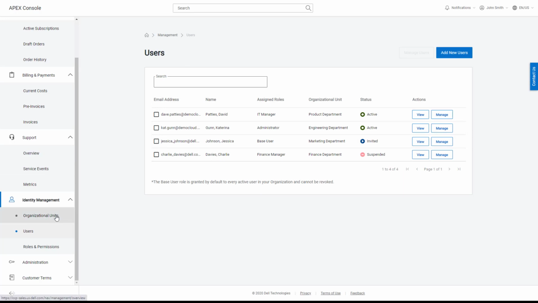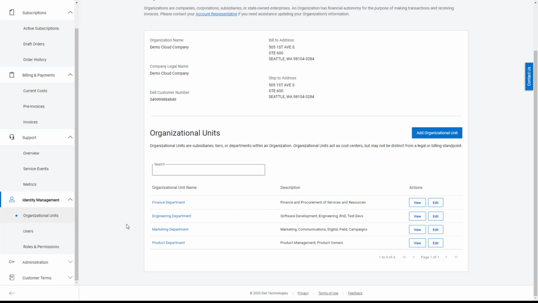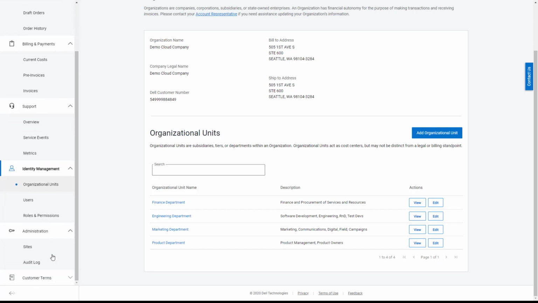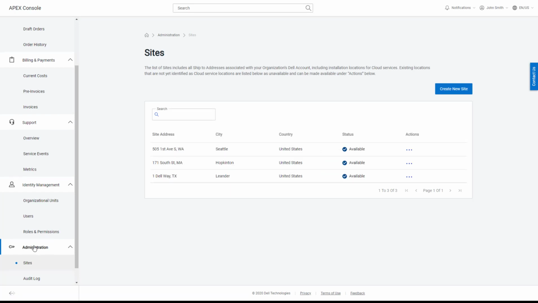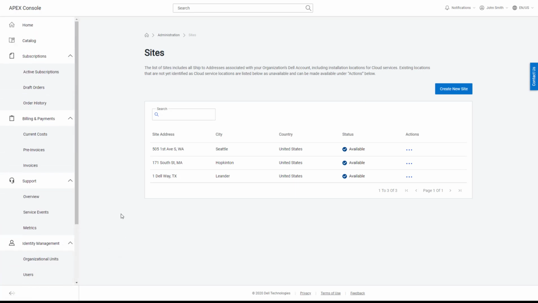I can assign them to organizational units from a cost center perspective for showback and chargeback scenarios as we roll them out through the console. And finally, from an administration perspective, if I need to add more sites, I can do that, view my audit log, and much more to come.